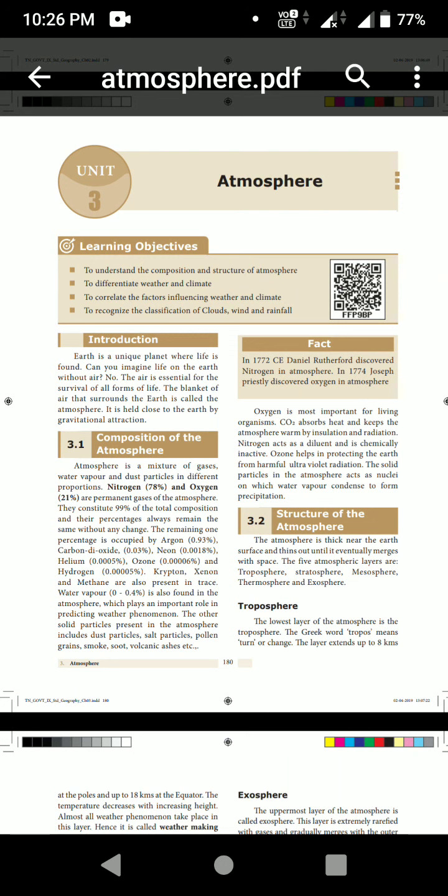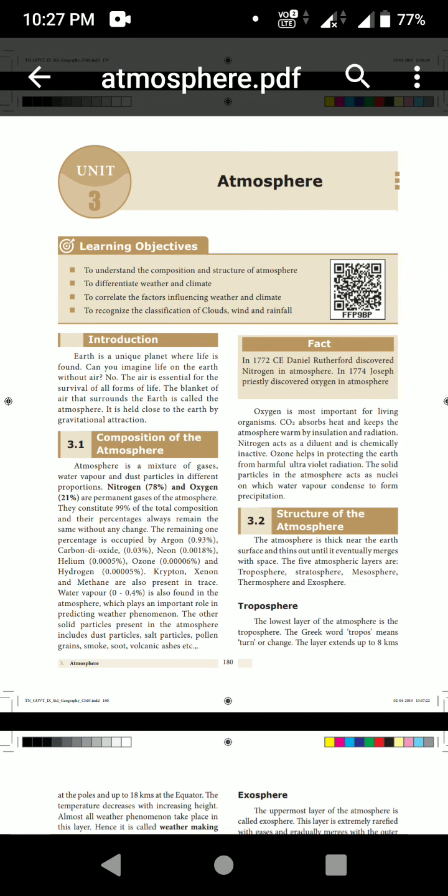Okay, next one is the composition of the atmosphere. What do you mean by the composition of atmosphere? You all know that the atmosphere is a mixture of gases, water vapor and dust particles in different proportions.